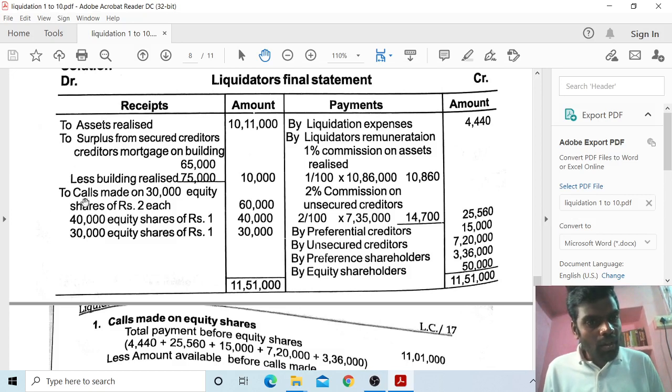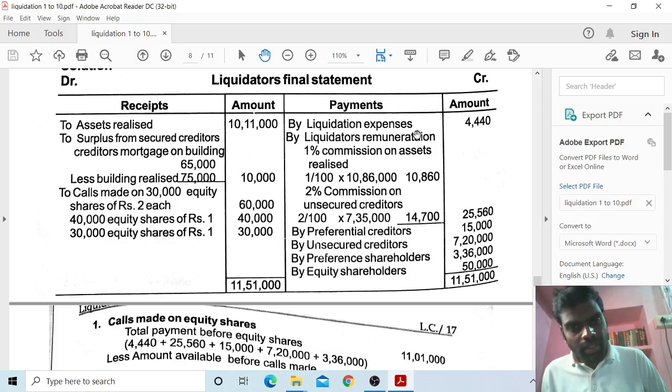So the required amount, calls made on 30,000 equity shares of rupees 2 each. So 40,000 equity shares of rupees 1, collected 40,000. 30,000 equity shares of rupees 1, collected 30,000. Total: 30,000 equity shares of rupees 2, collected 60,000, and 40,000 equity shares of rupees 1 collected, so 40,000, and 30,000 equity shares, so 30,000.